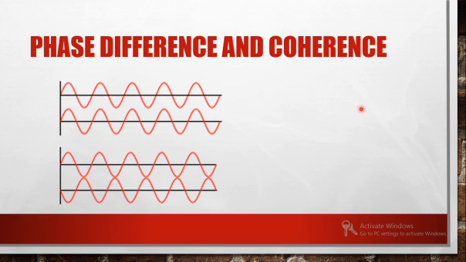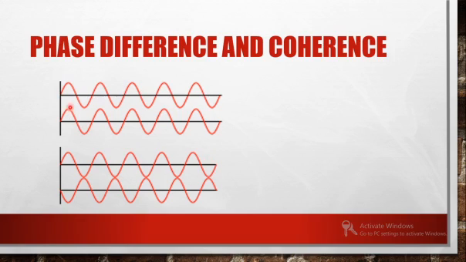So hence we need to consider phase difference as an important parameter, because the wave emitted from each atom may be in phase, or it can be out of phase, or it can be at any delay between them. Any phase difference is possible.